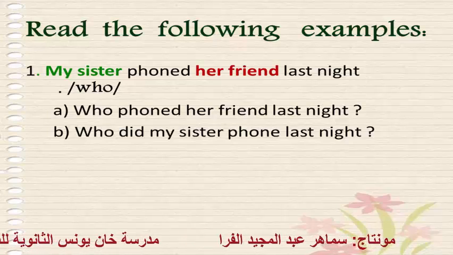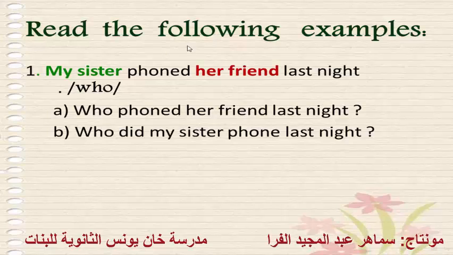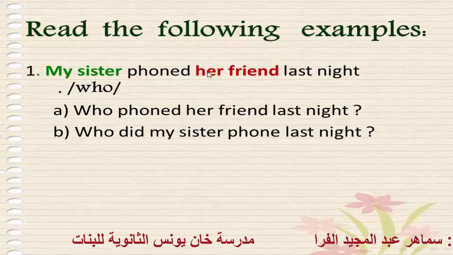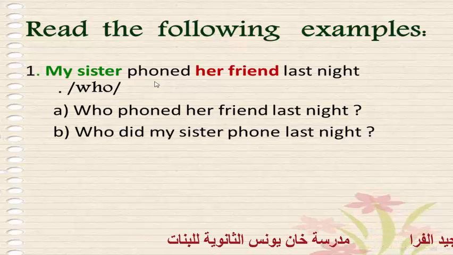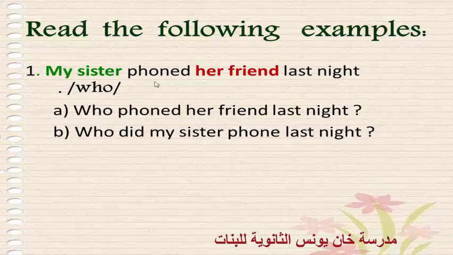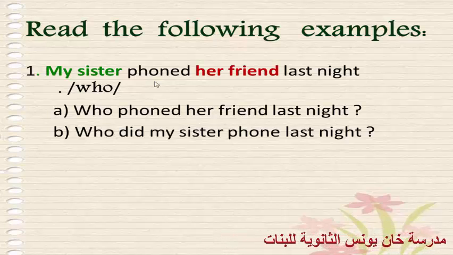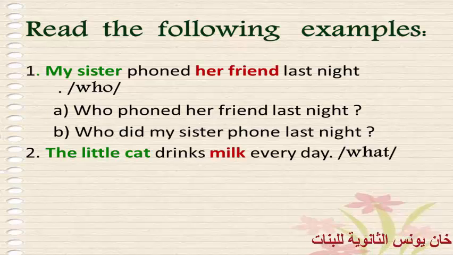So if we want to ask a question about the answer her friend, about the object, her friend, while my sister was the subject, the question will be, as here in B, who did my sister phone last night? The answer will be her friend. Okay, that's about who. But what about a cat? A cat, not a person.